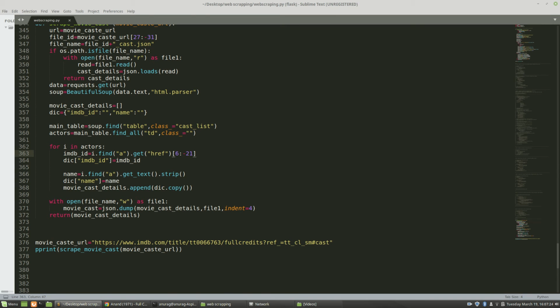So basically this was our task 12, in which we have to print all the names of all the cast that are working in a particular movie. And here I'm using copy just to make a copy of my dictionary, so it does not change the value of our current keys, as we want to use multiple keys with the same name. So that's why we are using copy here.